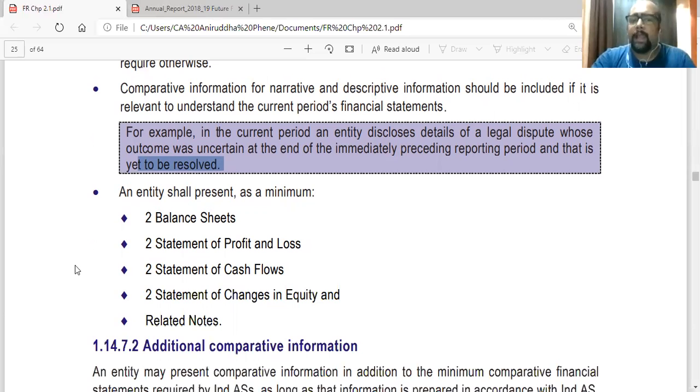Now an entity shall present as a minimum. We saw the balance sheet, the profit and loss, cash flow, changes in equity, all had two columns, current year column and previous year column. So that means they should present as a minimum two balance sheets. Minimum is two balance sheets. You can present 3, 4 also. So two columns will come, current and previous. Two statements of P&L, two statements of cash flow, two statements of changes in equity and related notes.